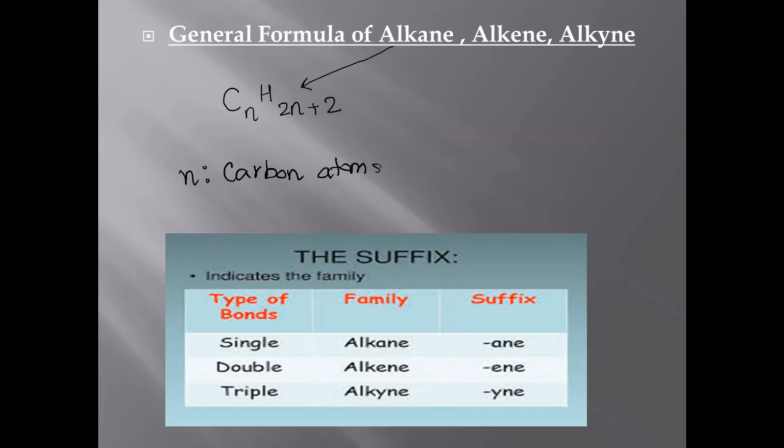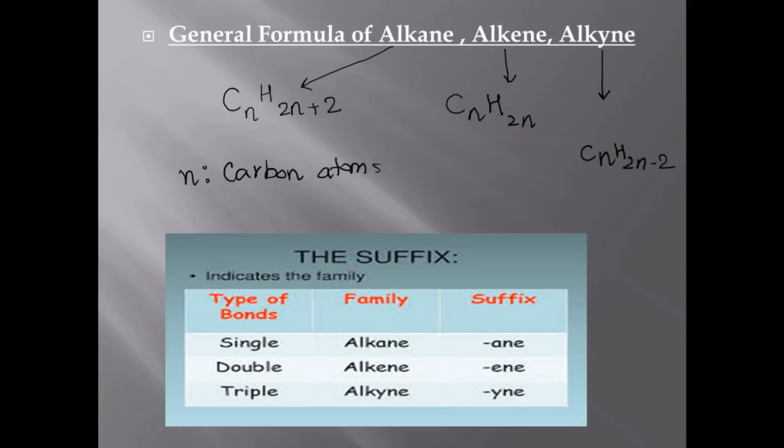Now, to remember for alkene, just subtract 2: CnH2n. That is alkene. Now subtract 2 again, and it becomes the general formula of alkyne: CnH2n-2. So first remember for alkane CnH2n+2.